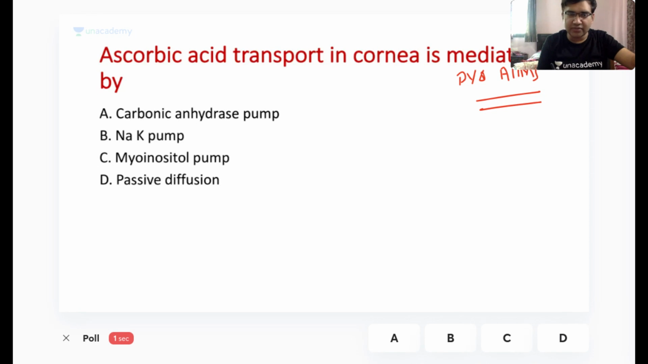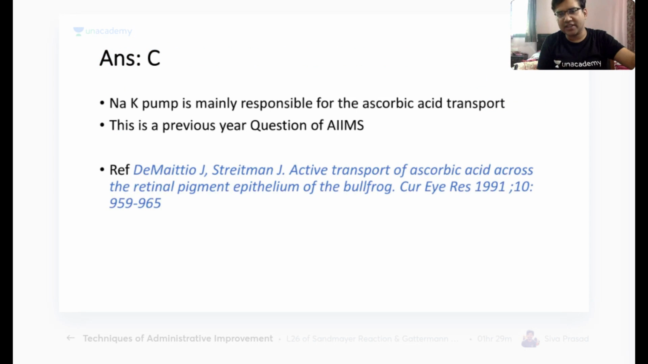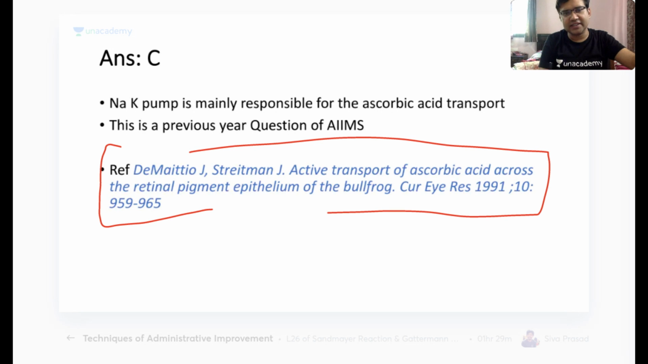So we have 30% for sodium potassium, 33% for carbonic anhydrase, and 29% for the myo-inositol pump. So the answer here is sodium potassium pump, and there is some doubts regarding this question. This was a previous year question, so you can just see this reference. Okay, I have put the reference also, and this reference actually says that they have basically studied in the mice and the other animal models, and they have specifically written that the sodium potassium pump is responsible. Okay, so I think this reference would end the controversy regarding this question. This was a previous year question for AIIMS.